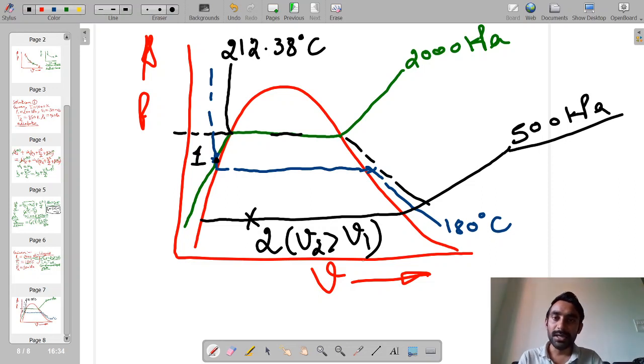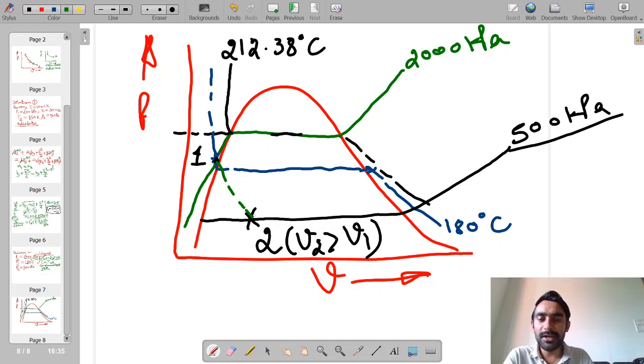Now, throttling process, as I have described earlier, is nothing but a process where dissipation of energy takes place. Because dissipation of the energy is taking place, throttling is an irreversible process. So if it is an irreversible process, when we plot it on a property diagram, we have to show it with the help of dashed lines. So this is the process which is happening from point number 1 to point number 2.